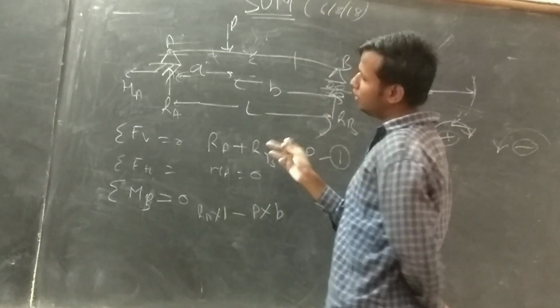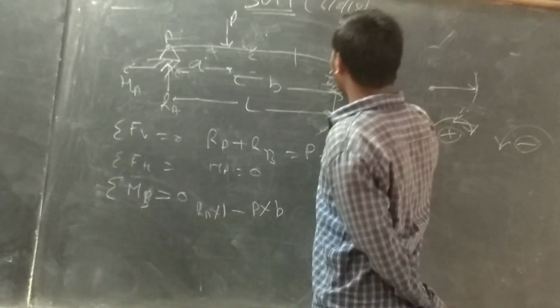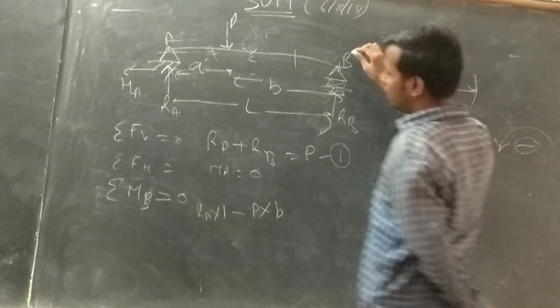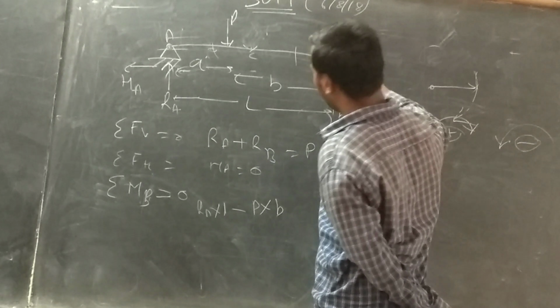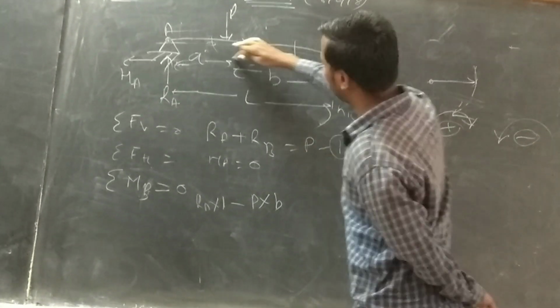From there, the moment is taken about point B, and the perpendicular distance from point B is that way.